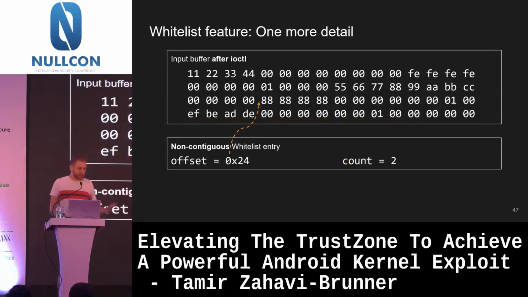And now the whitelist entry also has some flag that is turned on that tells the QC kernel, oh, this is non-contiguous. And then the QC kernel knows that instead of what used to be size, there was a field there of size in the whitelist entry, now it's count, because it's basically the count of entries in this array. And yeah, so now the QC kernel knows how it works, and it whitelists everything according to this. And yeah, this is how it works.